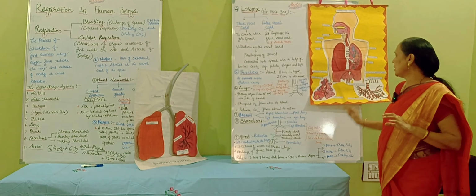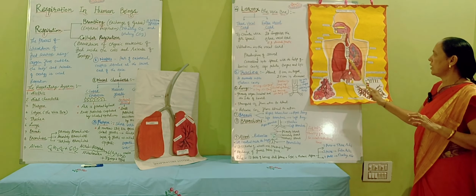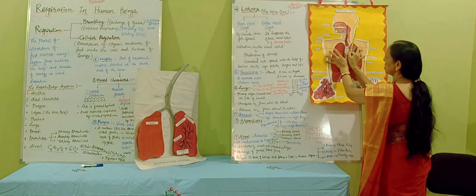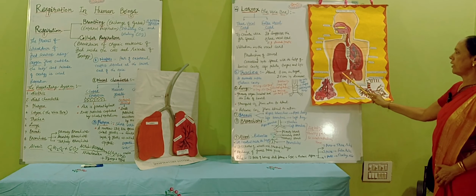And below that, so this is the rib cage. यहाँ पर ऐसे rib cage होती है, lungs में सपोर्टिव होते हैं rib cage, और उसके नीचे ये होता है diaphragm.